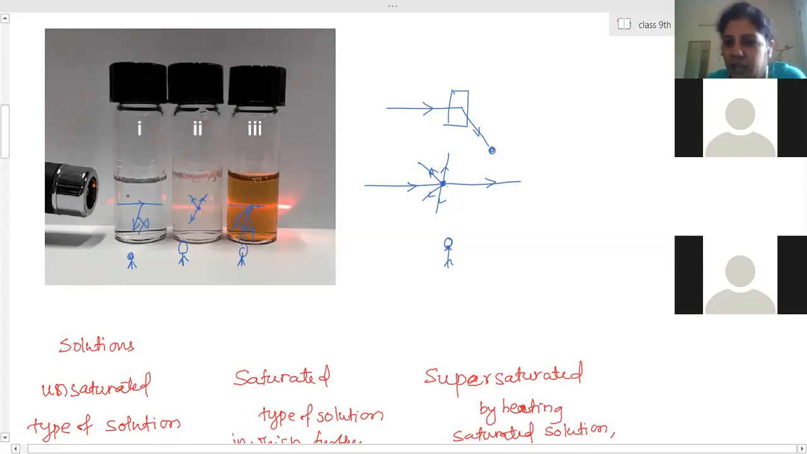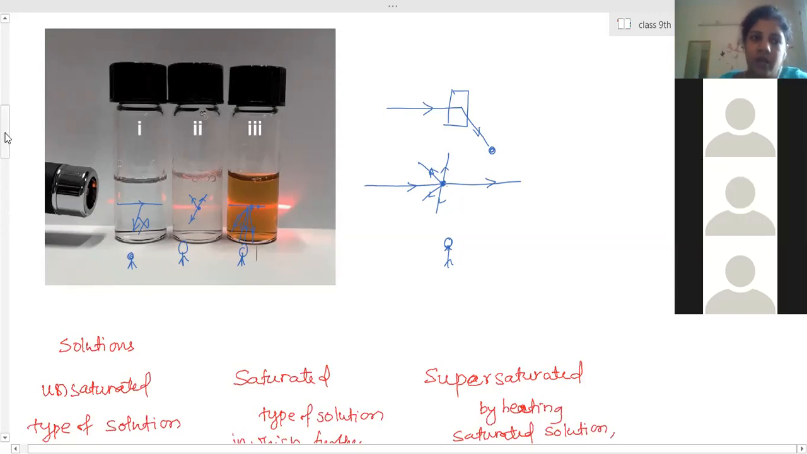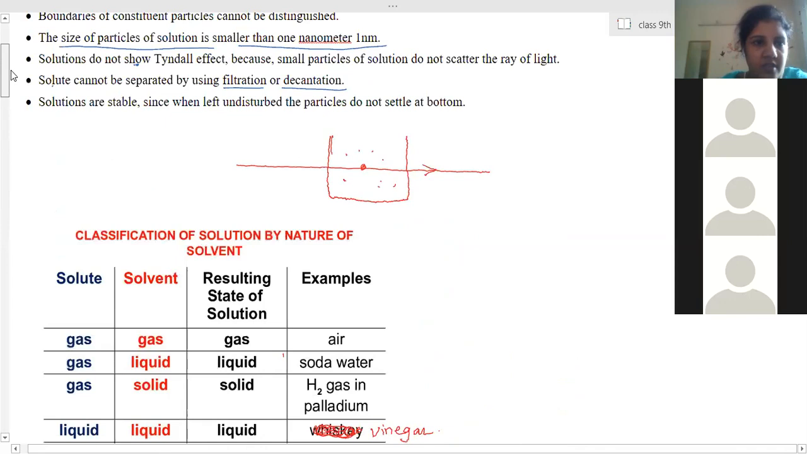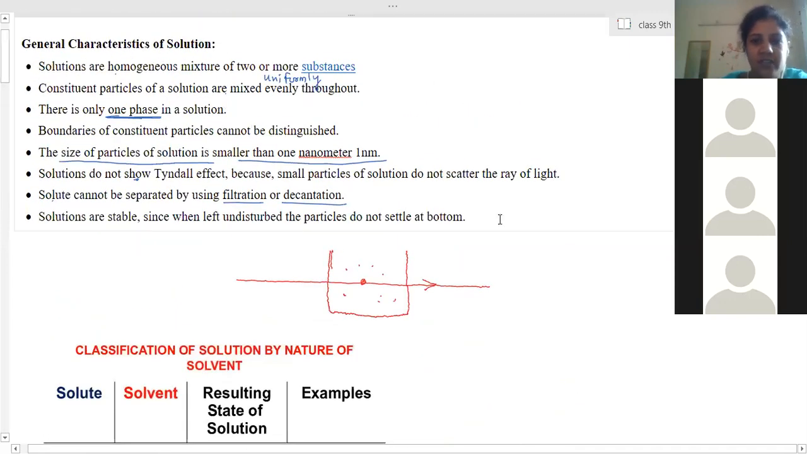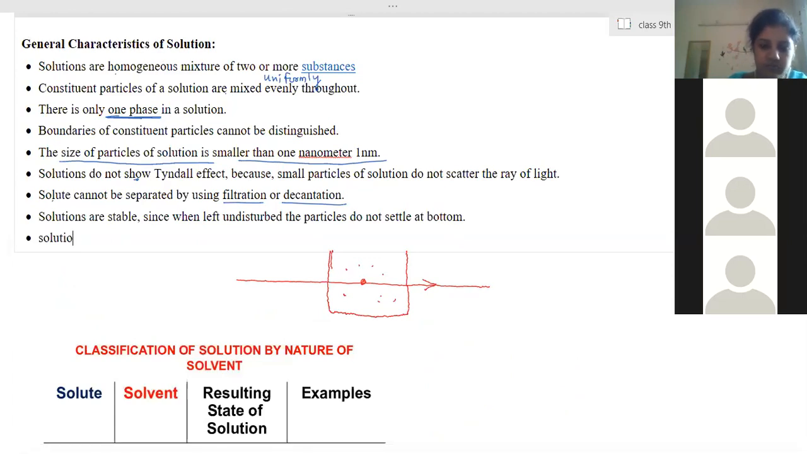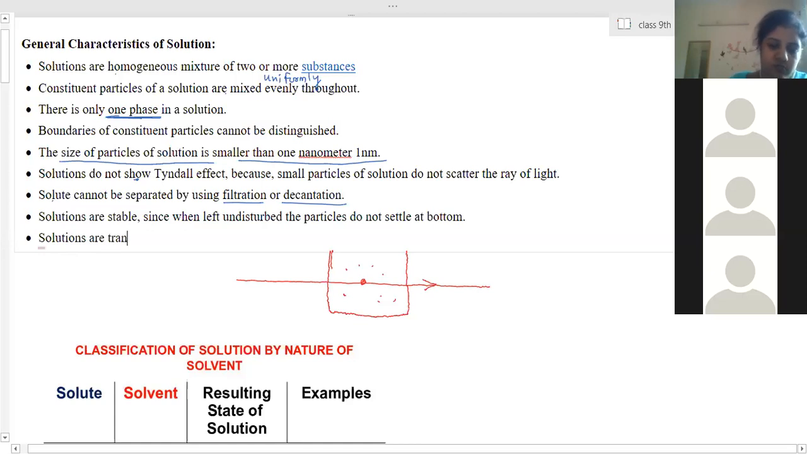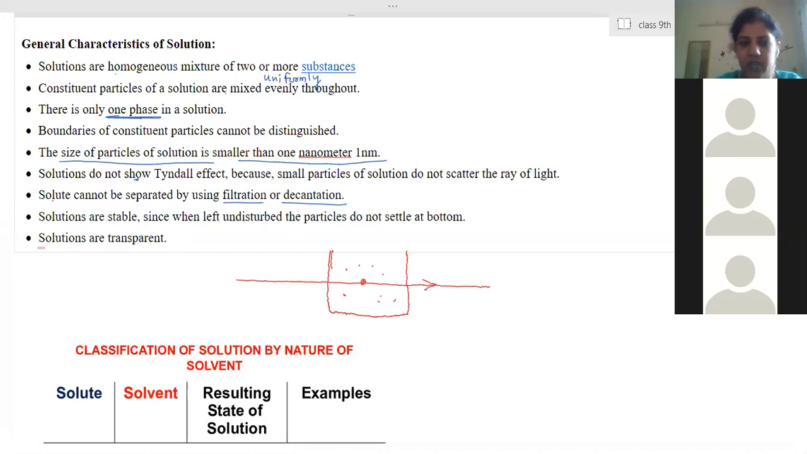Is it clear? Tyndall effect means scattering. Yes, ma'am. And one more property, it is not written here: the solutions are transparent. Solutions are transparent, that means they are see-through. Anything present on the other side of the solution we are able to see. So that means they are transparent in nature.